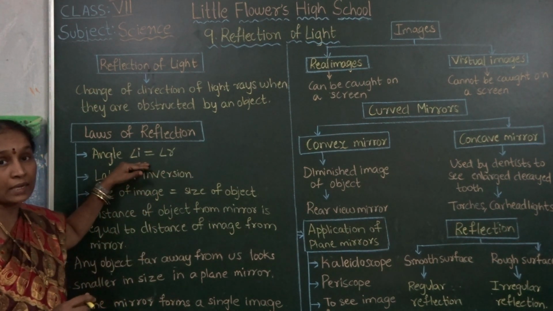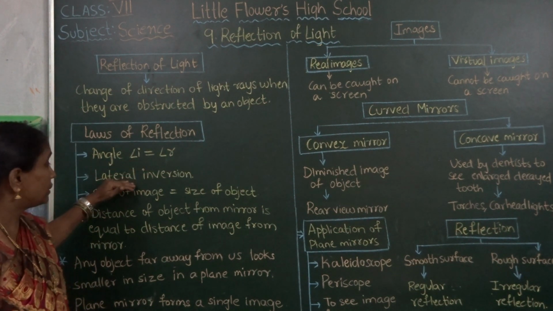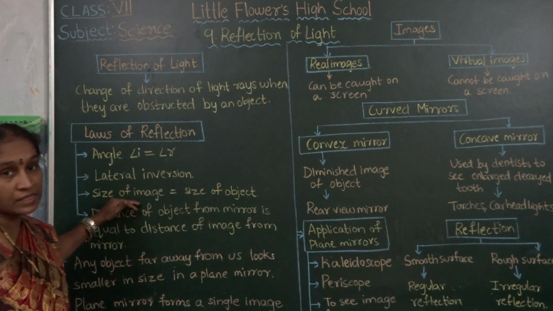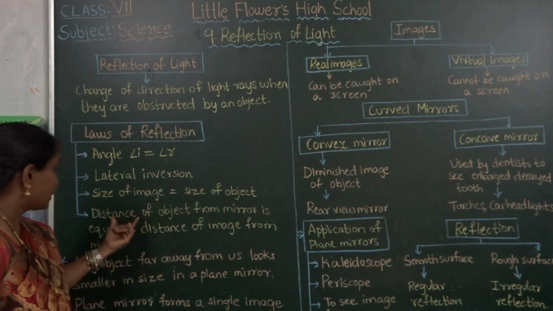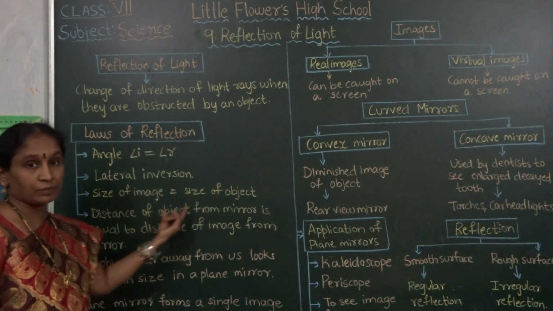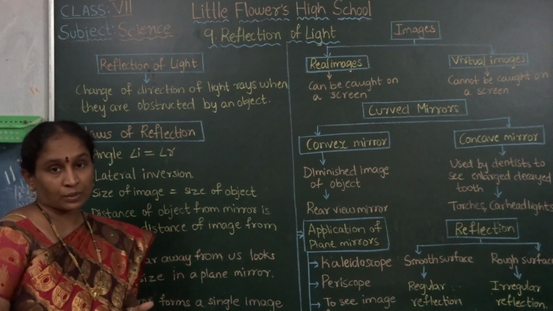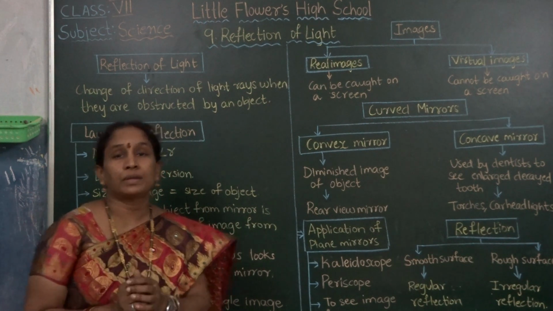First one, angle of incidence is equal to the angle of reflection. Here lateral inversion takes place in the reflection process. Next one, size of the image is equal to the size of the object. Next one, distance of the object from the mirror is equal to the distance of the image from the mirror.